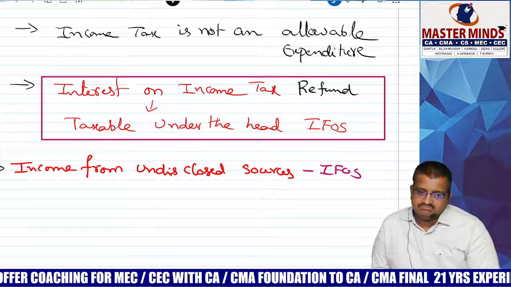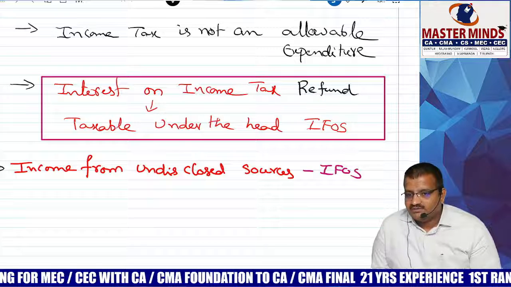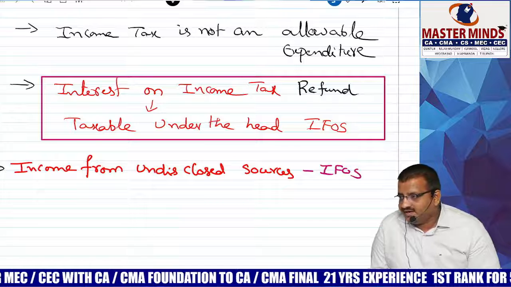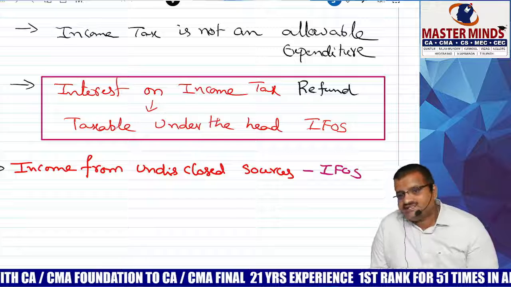Salary? I don't know. She's not telling because that is black money from the last 10 years. House property? I don't know. PGBP? I don't know. Capital gain? I don't know. Other sources? We don't know, because I don't know the nature of the income.